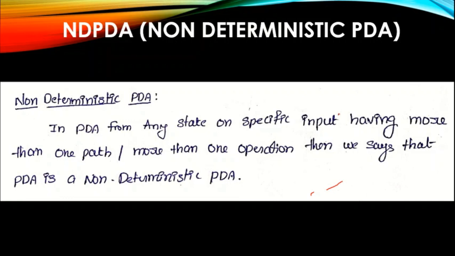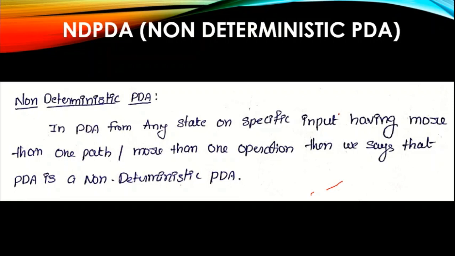Why? Because from any state, not only from Q0, not only from Q1, on a specific input combination, that is, the input is either A and the top of the stack is any specific one, either A, either B, either empty, either Z0, we can perform only one specific operation. That means only a single operation: either push, pop, no operation, or accept. Based on a single input, more than one operation was not performed.